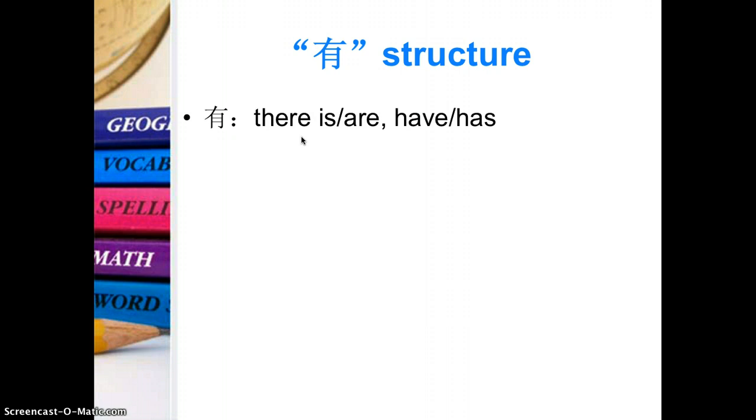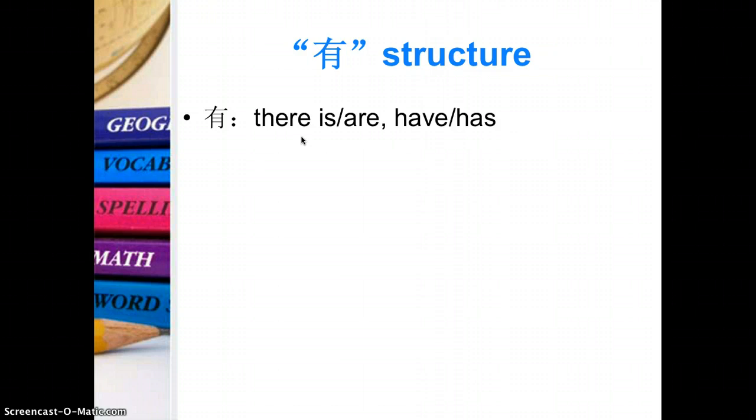I think in the family lesson, right, we learned like I have 3 sisters, like 我有3个姐姐, right? Or like how many people are there in your family? 你家有几个人?我家有3个人. So when you say there are 3 people in my family, remember in Chinese there is no there is, there are thing.